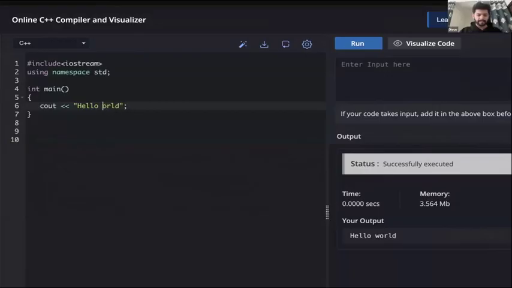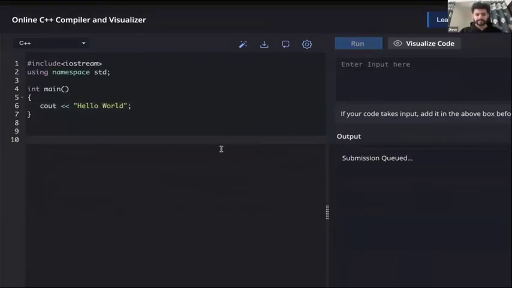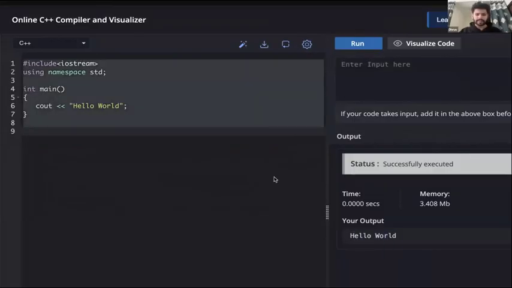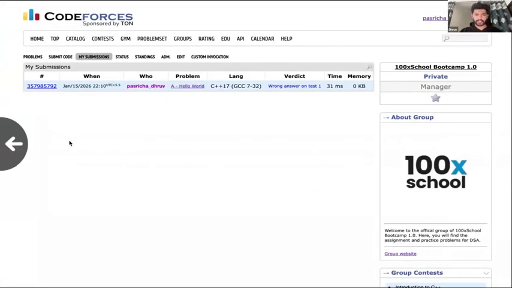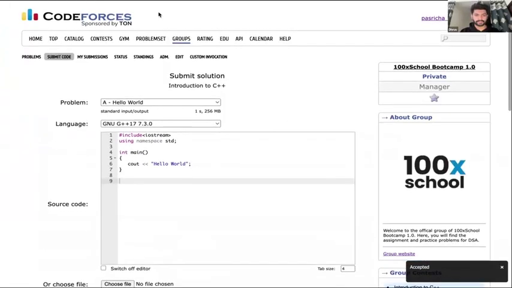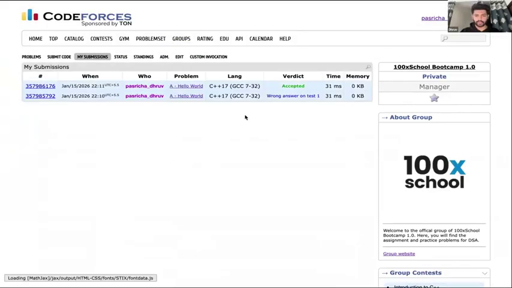So I'll go back to my IDE. I'll fix this. I'll run this here. I'll test this. Great. Now I will submit this again on Codeforces to make sure my code is correct. If your code is correct, you will get an accepted verdict. So now it says accepted. Great. It will also open my submissions page, where you will see an accepted verdict.